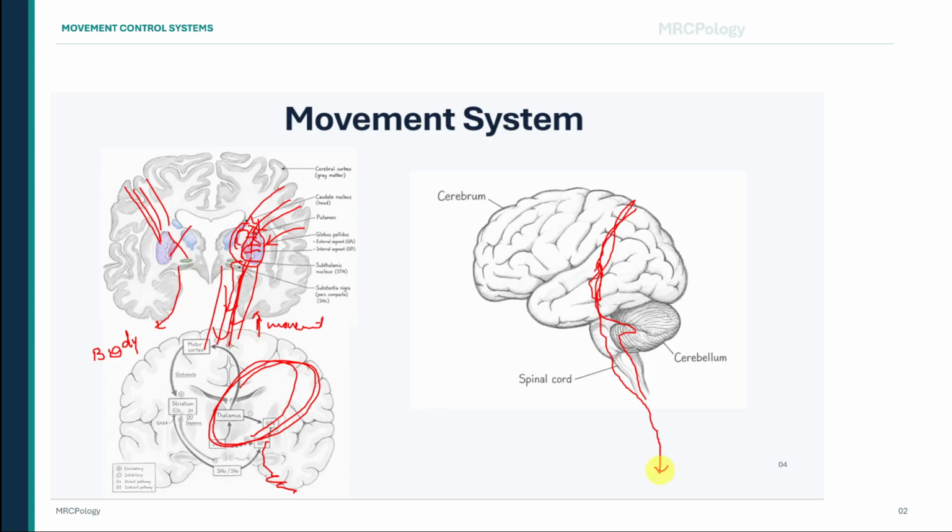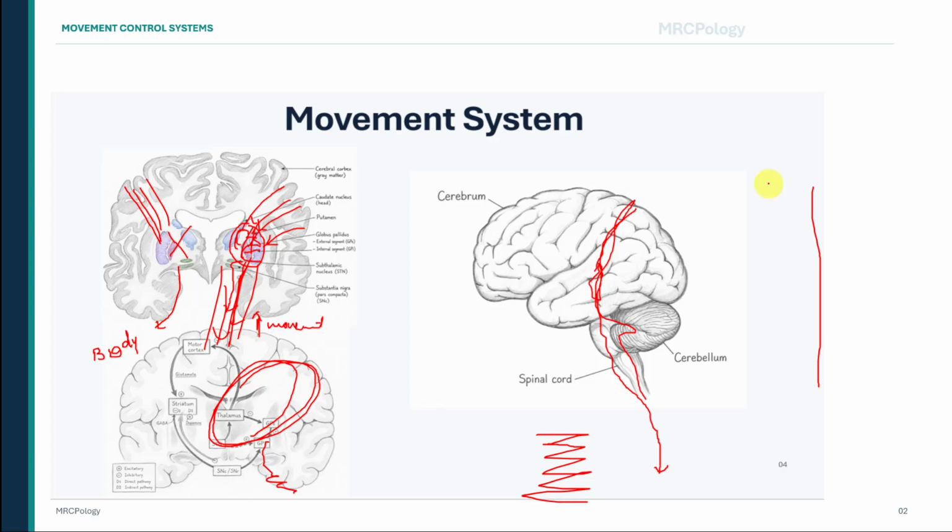This allows an action to remain smooth and accurate. If the cerebellum is dysfunctional, the patient may overshoot or undershoot a target. This is called dysmetria. The patient may then make repeated corrective movements while trying to reach the target. These corrections become increasingly obvious as the finger approaches the target and may appear as an intention tremor.